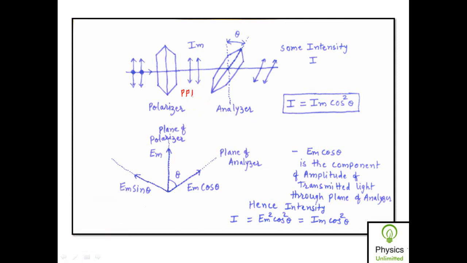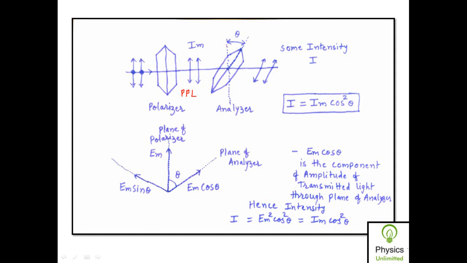now you know that we have seen the first case, that when the axes of the two tourmaline crystals are parallel to each other, then the intensity of transmitted light through the analyzer is maximum. But when the axis of the second tourmaline crystal T2 is rotated by exactly 90 degrees, then the intensity of transmitted light is 0.